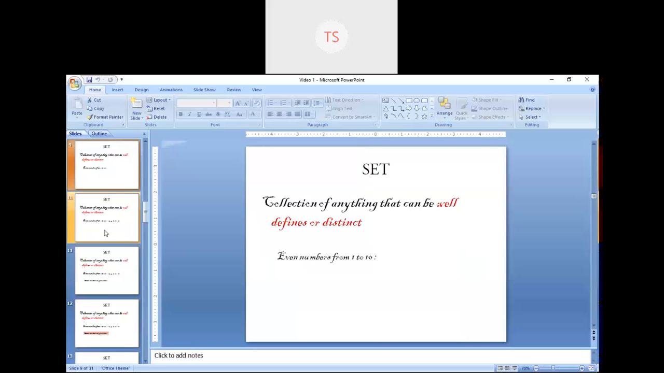Before going to this word, let's see some examples. If I say the even numbers from 1 to 10, what are the even numbers? Can you tell me? 2, 4, 6, 8, and 10.